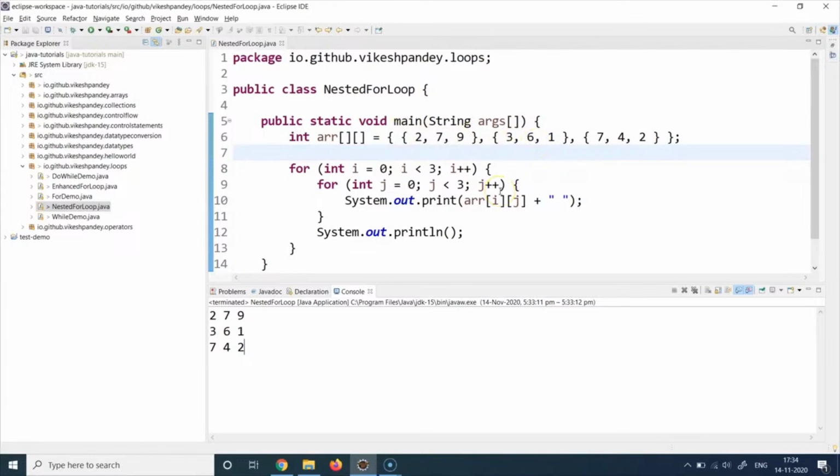You can do this for any n-dimensional kind of array or a collection. So this is all I wanted to cover in today's session, where we discussed the nested for loops concept and how and where we will use it.